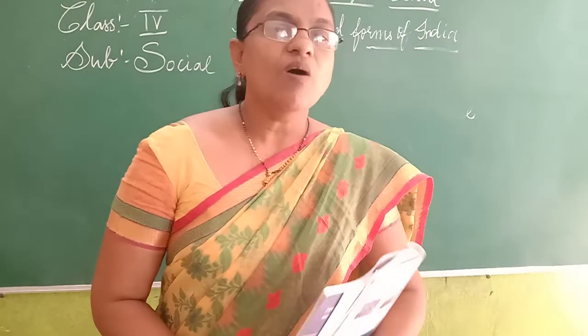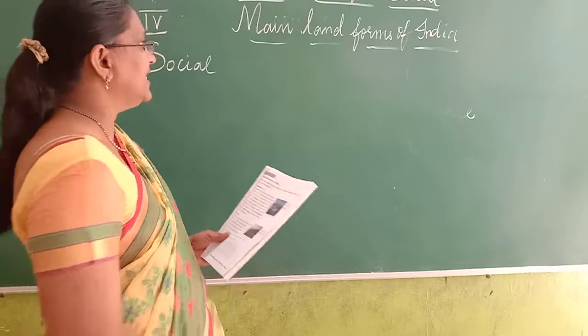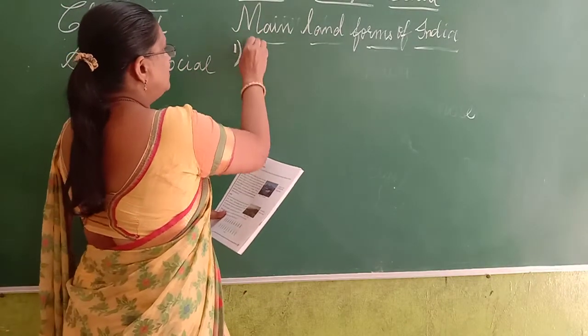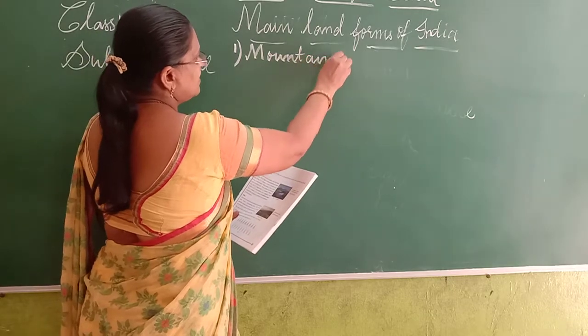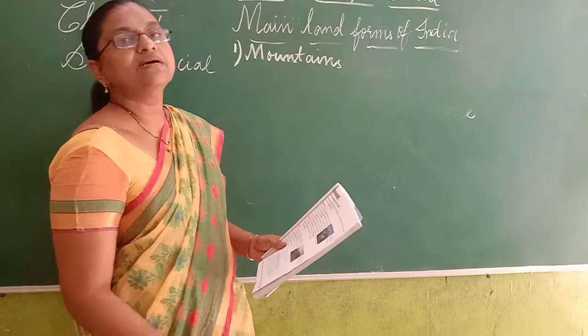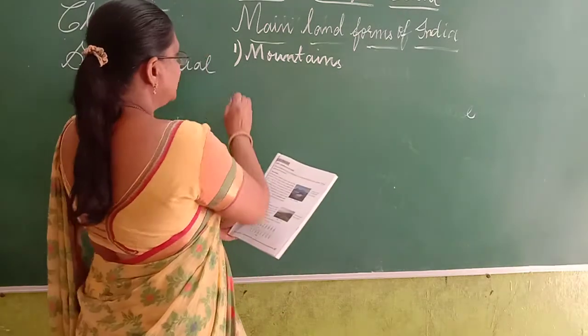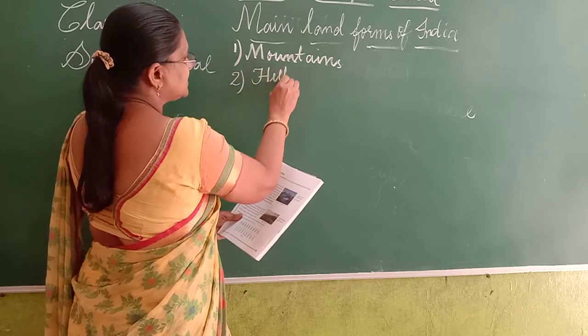So how many landforms are there in India? The first one is mountains. The first landform of India is mountains. Then the second one is hills.